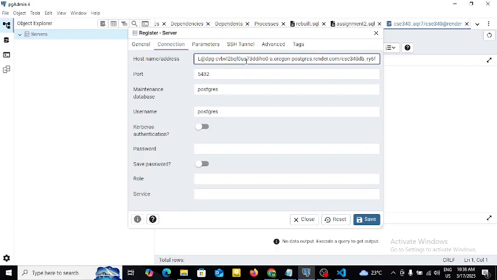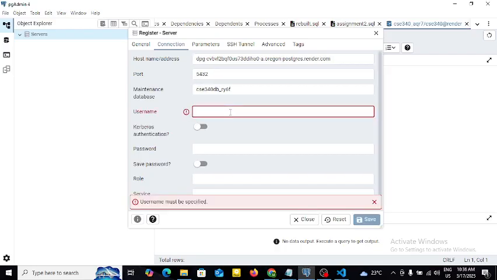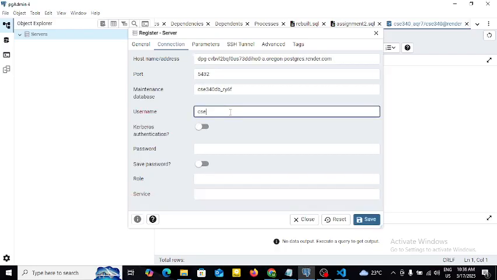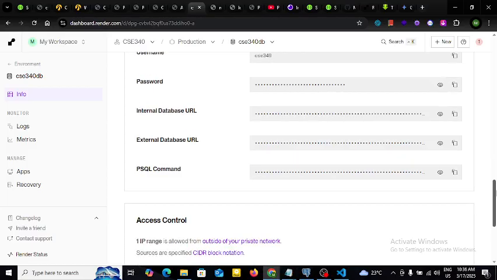I need to remove a couple of pieces of information, from the hashtag to the beginning here. I will remove that. I will also remove that and remove the slash. I will keep the port and just provide the database name here and the username. If you're not sure, you just pick the username here and finally copy the password. And for SSL mode, we choose the require option and save.